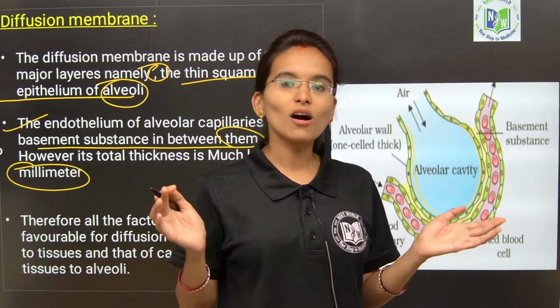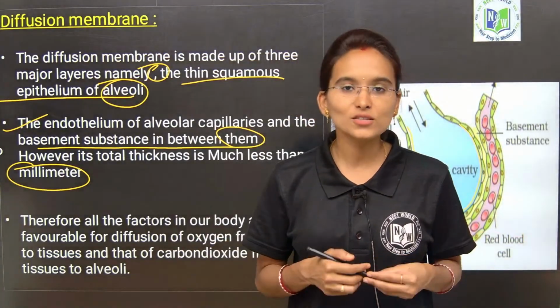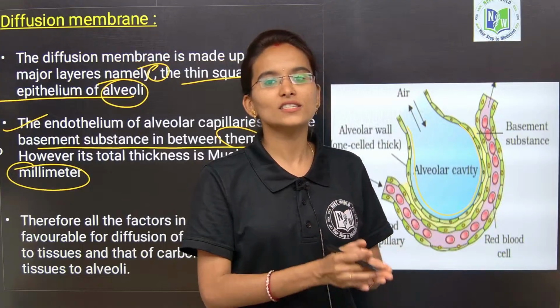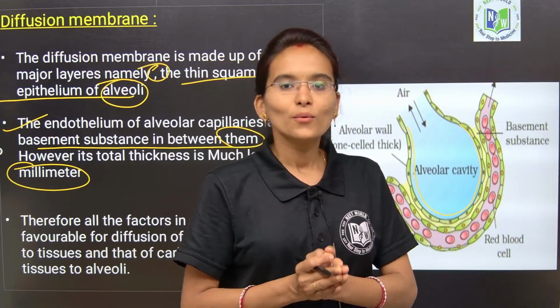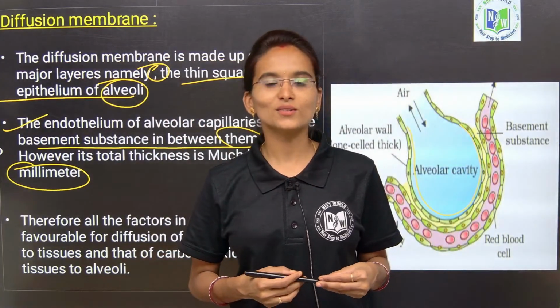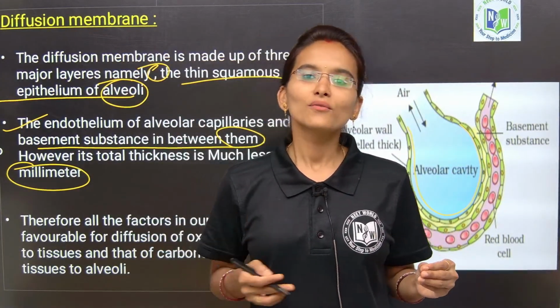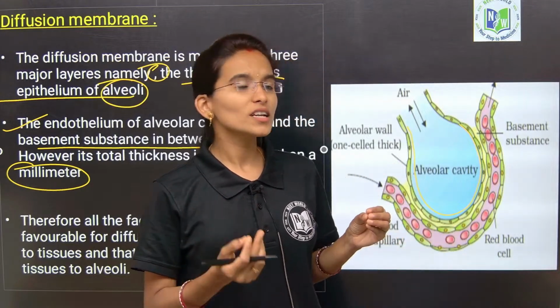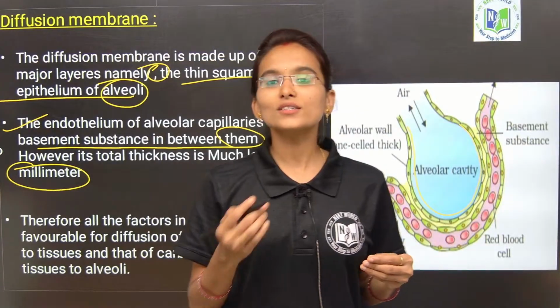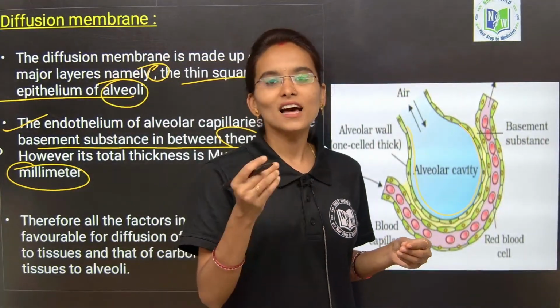So, this is all about how gaseous exchange takes place, how the partial pressures of both carbon dioxide and oxygen vary, and this is all about the respiratory membranes, my dear students. In the next upcoming session we are going to discuss a few more interesting topics related to this particular chapter, and we are also going to solve a few NEET as well as AP EAPCET PYQs.